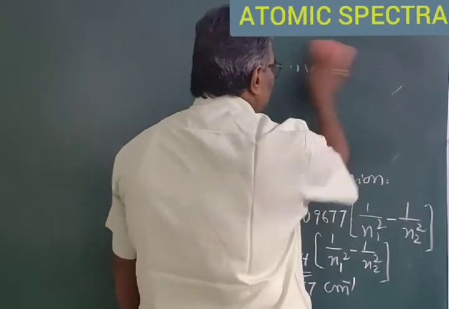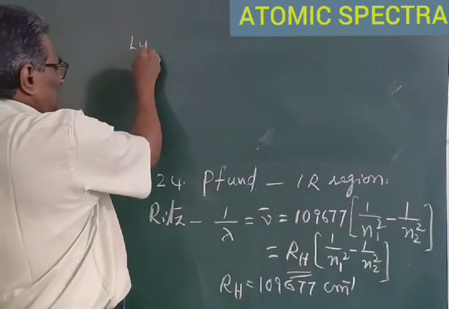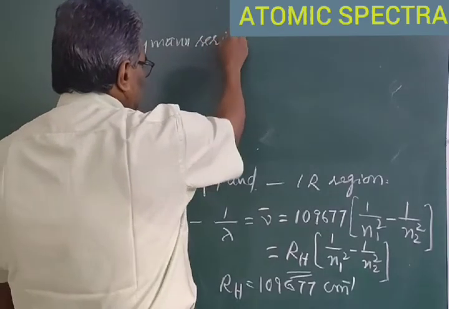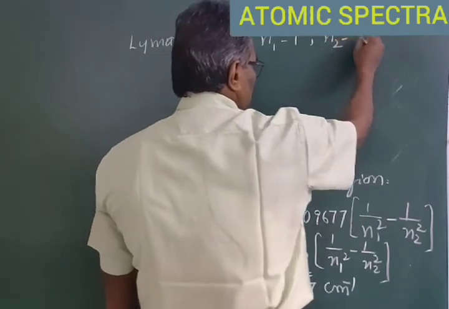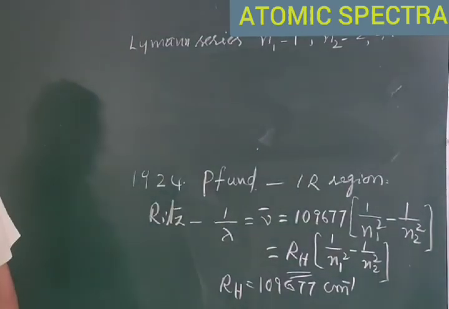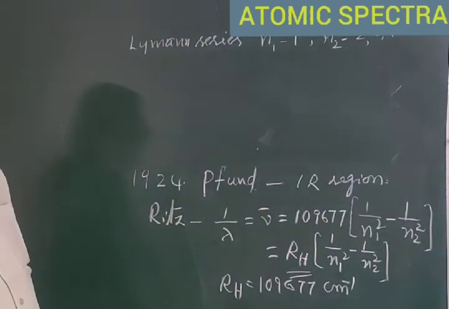In this equation, for the lines in the ultraviolet region, that is the Lyman series, n1 is equal to 1 and n2 is equal to 2, 3, 4 and so on. When these are substituted, we get the wavelengths of various lines in the Lyman series of hydrogen atom.